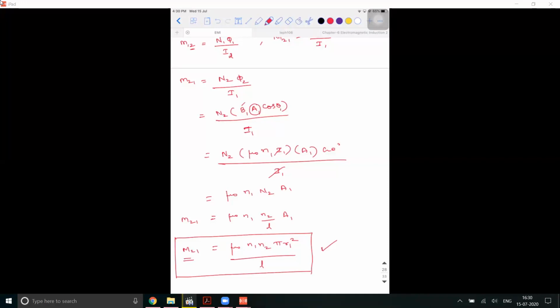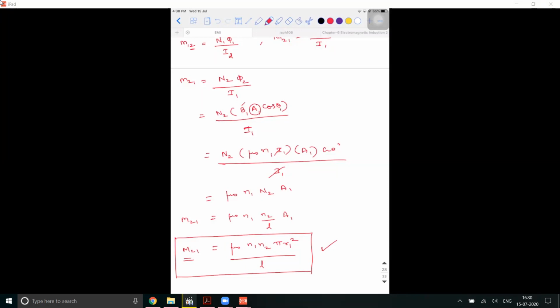Now we have derived it. Solenoids are of equal length, sir? Yes, they are of equal length. We will see what will happen in that case. So mu naught small n1 small n2 pi r1 square divided by L. This is the value of M21. There is no doubt. I'll proceed to the next one.